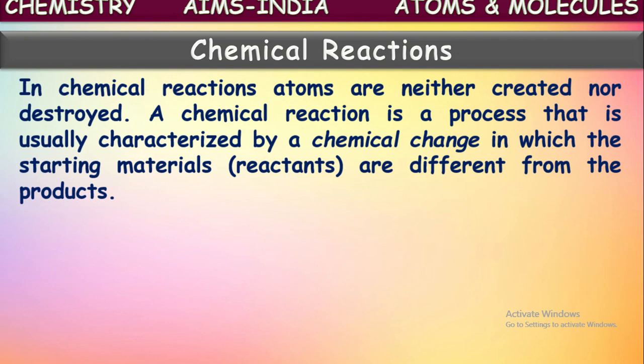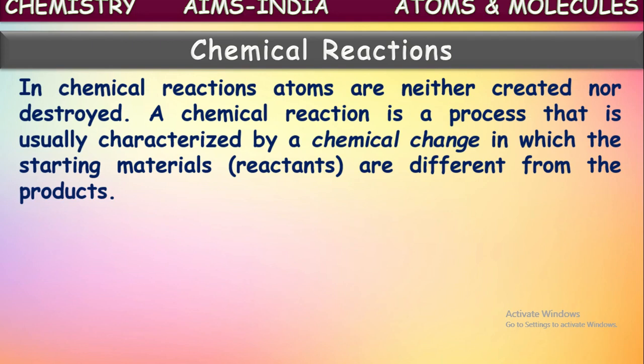What happens in a chemical reaction? The reactants, that means the starting chemicals taken, will be modified into new substances which we call products. How is it happening? The atoms present in the compounds are rearranged, so they undergo recombination, breakage of bonds and formation of new bonds, so that they form new compounds which we call products.